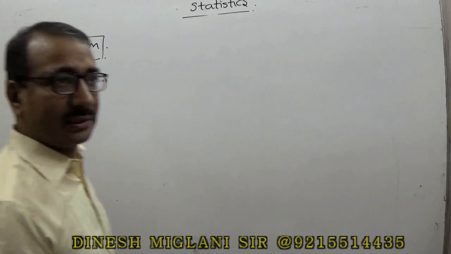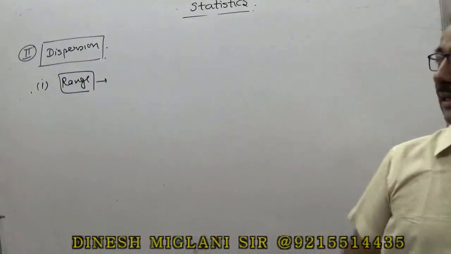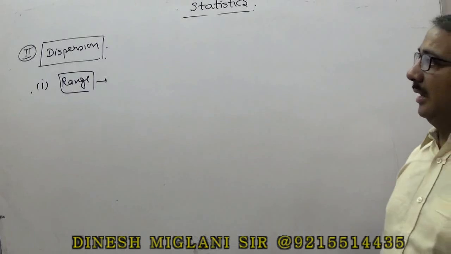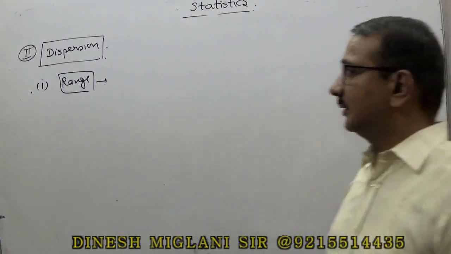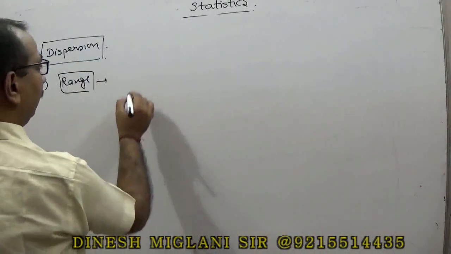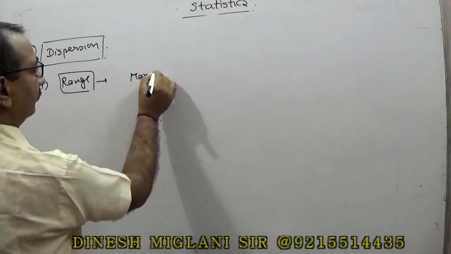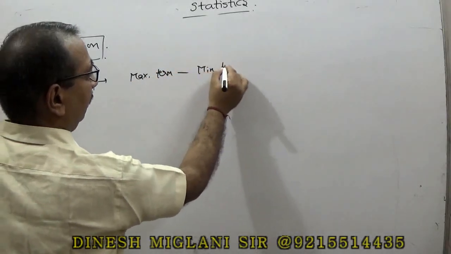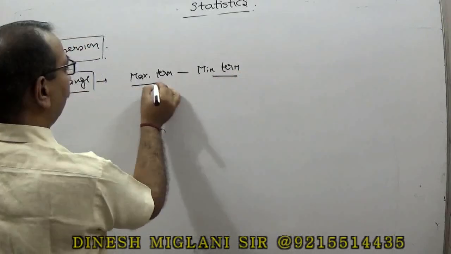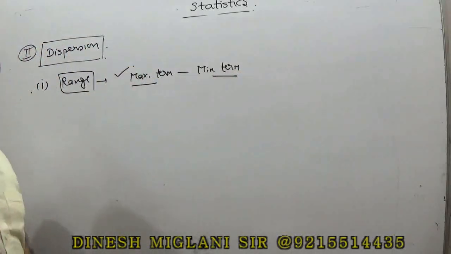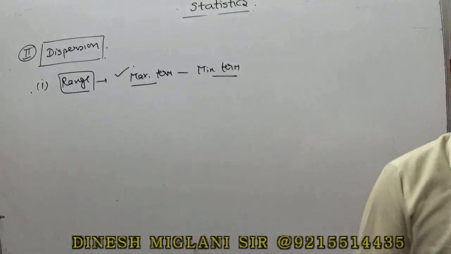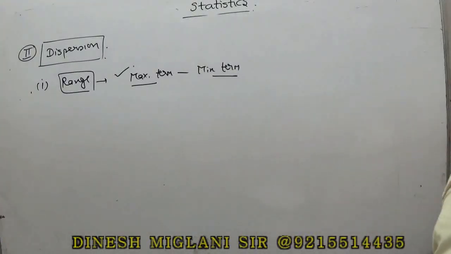Range is the first and the simple method for finding the dispersion. The range is the difference of the maximum term minus the minimum term. Whatever data is given, we just take the highest number and the minimum number and take the difference. So that is said to be the range in an individual series.